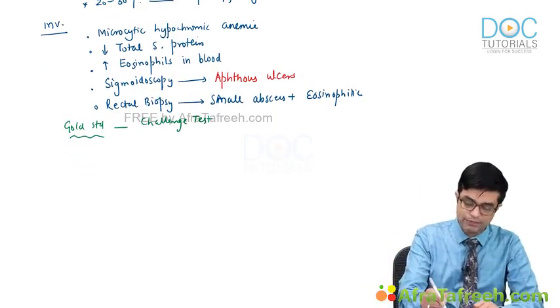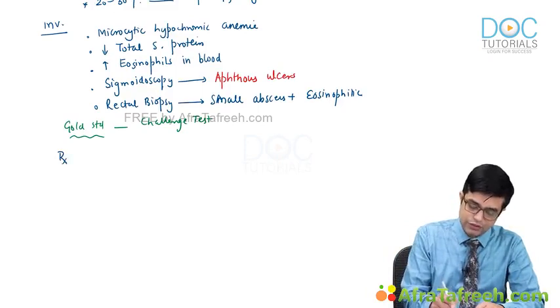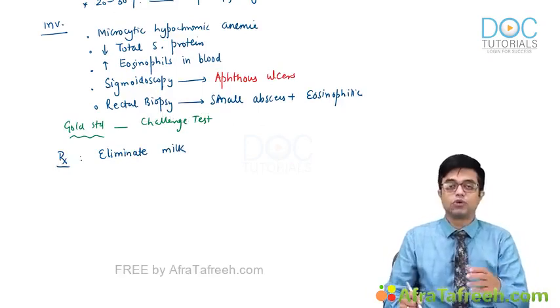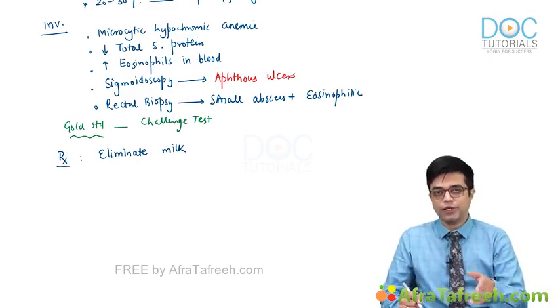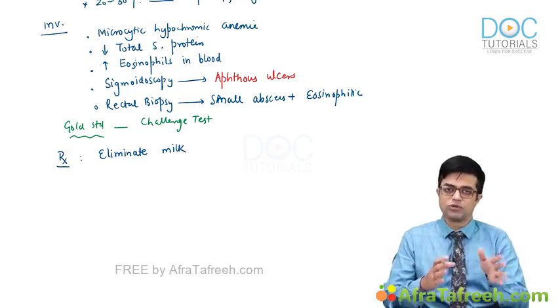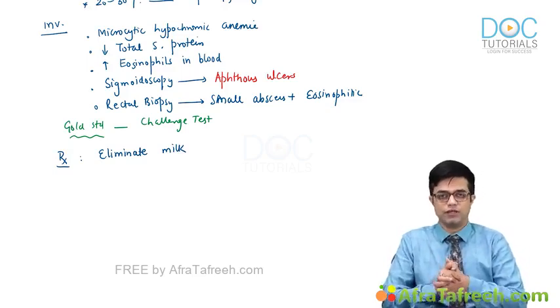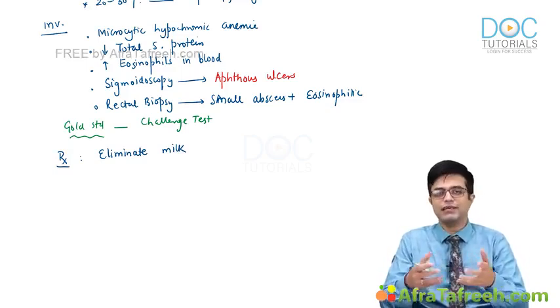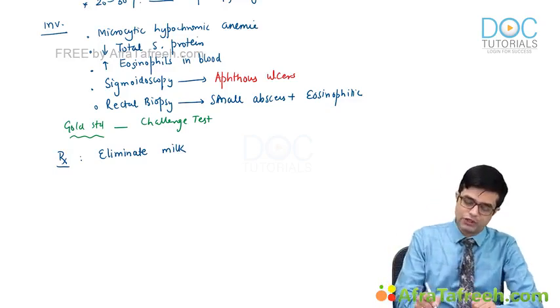So what is the therapy? There is no other therapy. Eliminate milk from the diet. Although the name is cow's milk protein allergy, buffalo milk and other animal milk are also found to be, most of them are found to be allergic to those milks as well. It is just that the name is cow's milk protein allergy. So eliminate milk from the diet.